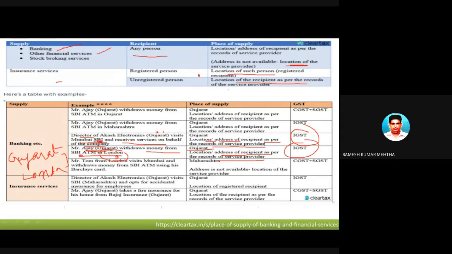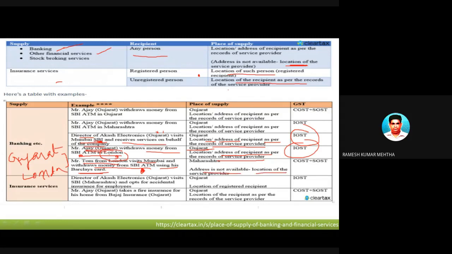Next, let's take another example. Mr. Tom from London visits Mumbai and withdraws money from an SBI ATM using his Barclays card. Certainly he is not from India. Tom is from London, and he visits Bombay and withdraws money from the SBI ATM using a Barclays card. So in this case, he is availing the services of SBI. Now, on the books of SBI his address will not be there, correct? Yes, it is not available. So in this case, what is the answer? The answer is that the address is not available.